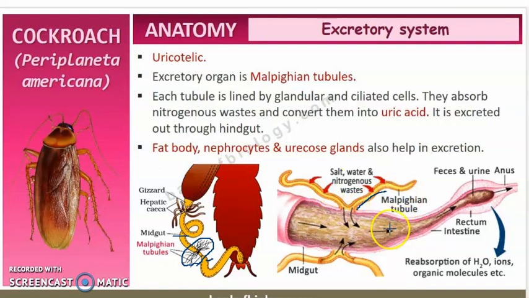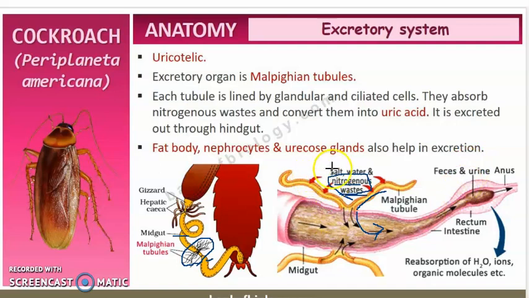Now what is the function of these Malpighian tubules? Each tubule helps in absorbing nitrogenous waste substances and converting them into uric acid. So what do they do? From the hemolymph, which is nothing but the blood of the cockroach, they will absorb the nitrogenous waste and other waste substances and convert them into uric acid. And it is excreted out through the hindgut. Right, so through the hindgut it is excreted out from the cockroach's body.